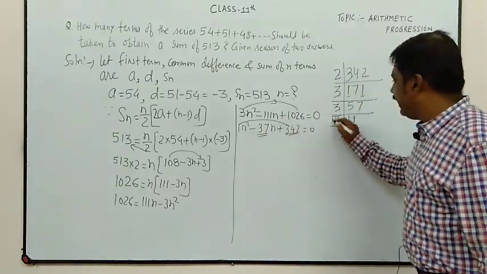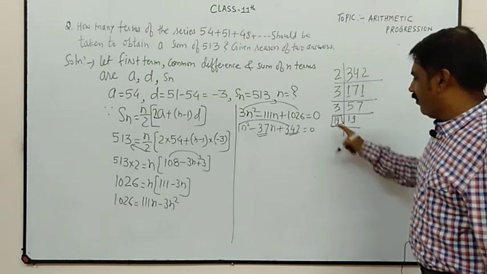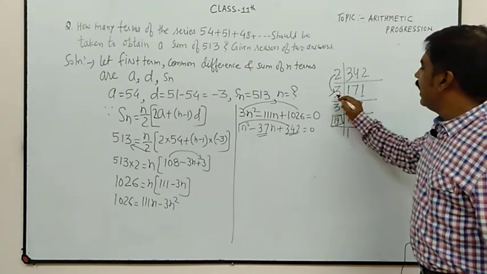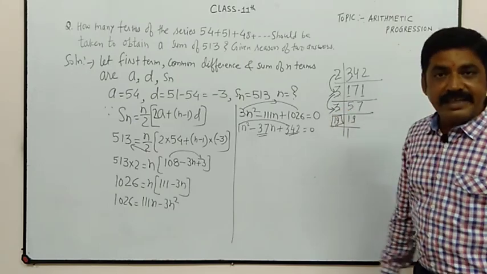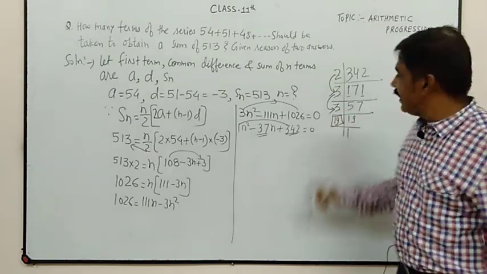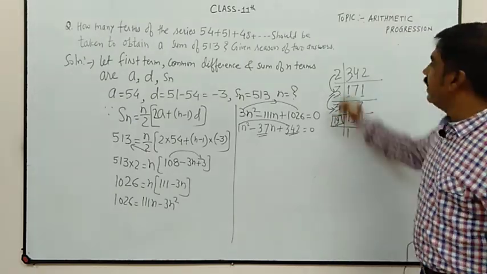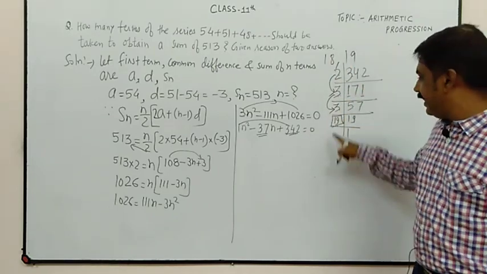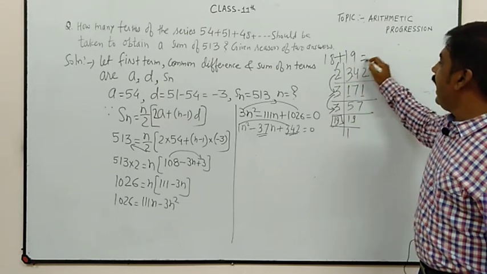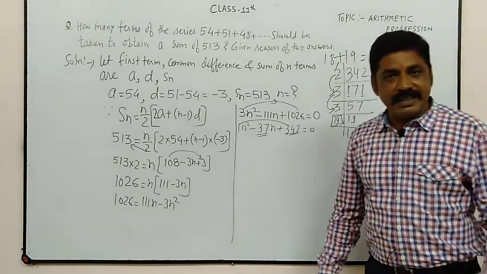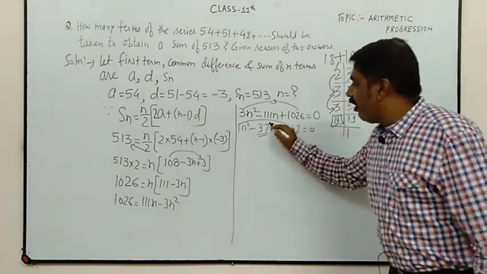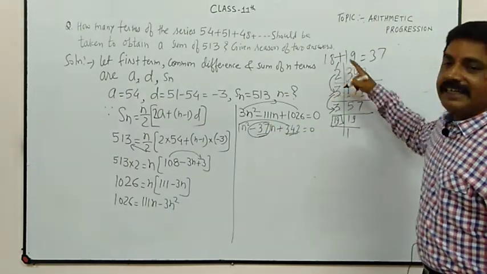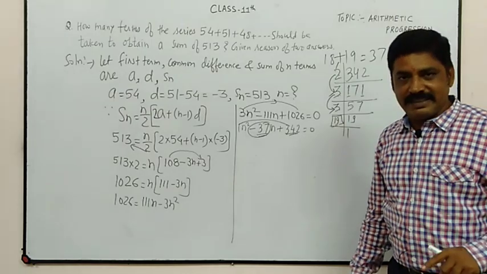Now see, this is 19, clear? 2 3s are 6 and 6 3s are 18. So one factor is 18 and one factor is 19. So if we add them, we get 37. So the factors of minus 37 are minus 18 and minus 19.